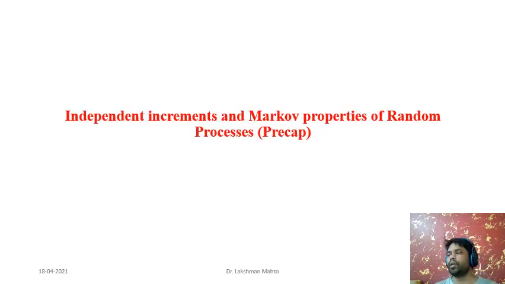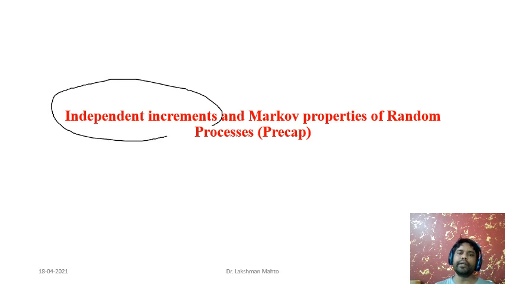So here, in order to understand the random process further, we have to introduce two important properties. One is independent increment. Another is the Markov property. These two are very essential properties to understand a random process in a better way. So, what is independent increment?